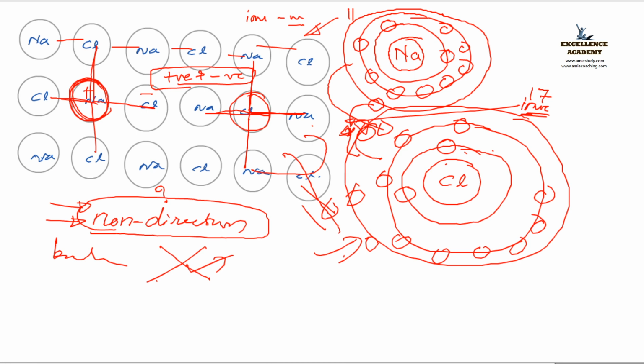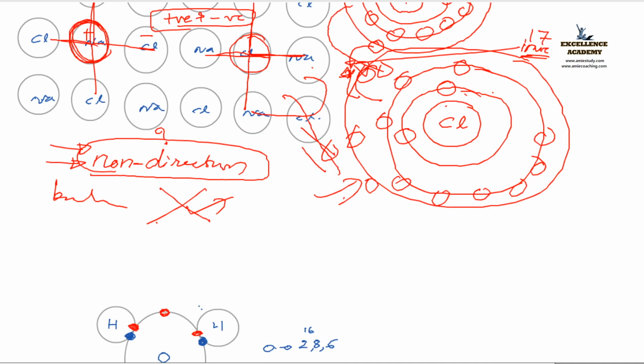Yes, fine. Next bond is which one? Covalent bond. Okay. So I take a material, say water itself I am going to take. Water, that is H2O. How many electrons are there in the hydrogen? Hydrogen, yes, that is a poor one, isn't it? It has only one electron in the outermost shell. To make that hydrogen stable, it requires one more electron. Since it has only one orbit, and that is an S shell, it requires only one more electron to complete it. So is it ready to lose this electron? No, it is not ready.